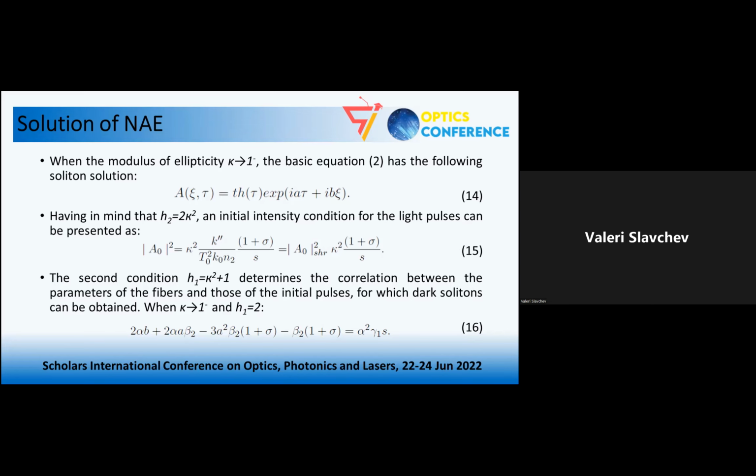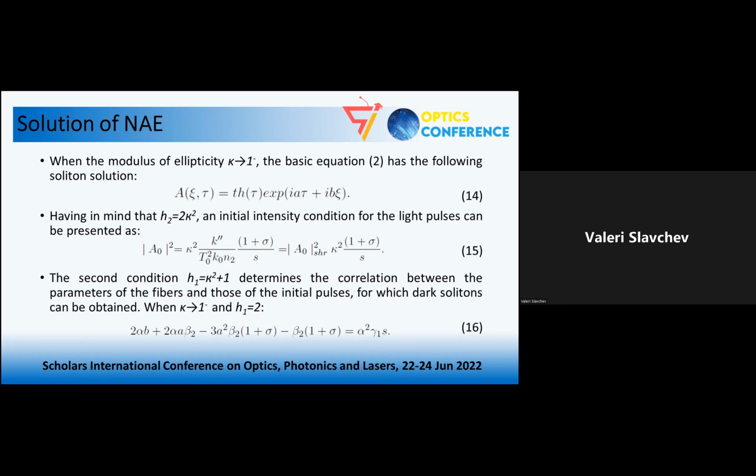Here, this expression gives the initial intensity needed for the observation of a dark soliton in the frames of the nonlinear amplitude equation. This expression here is connected with the initial intensity needed for the observation of a dark soliton when we work with the nonlinear Schrödinger equation.